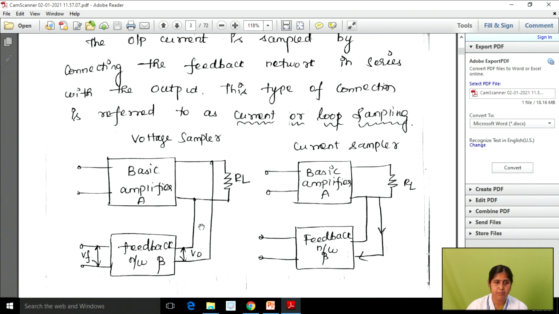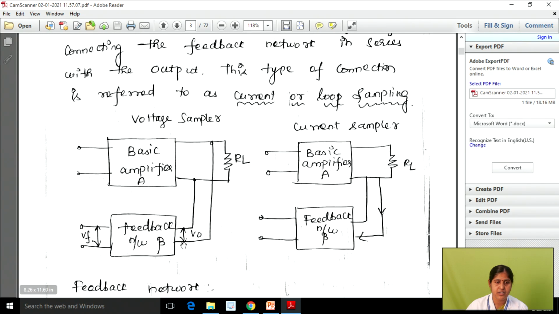See this diagram here. Your feedback signal is connected in the form of shunt when we are using a voltage sampler, right? If you are using a current sampler, your feedback signal is connected to the output in the form of series. So this is the difference between the voltage sampler and the current sampler.